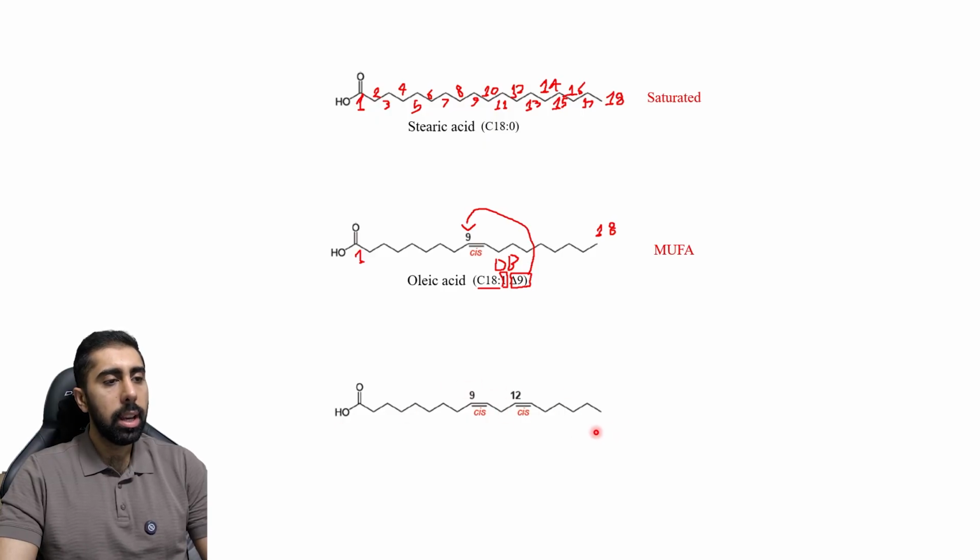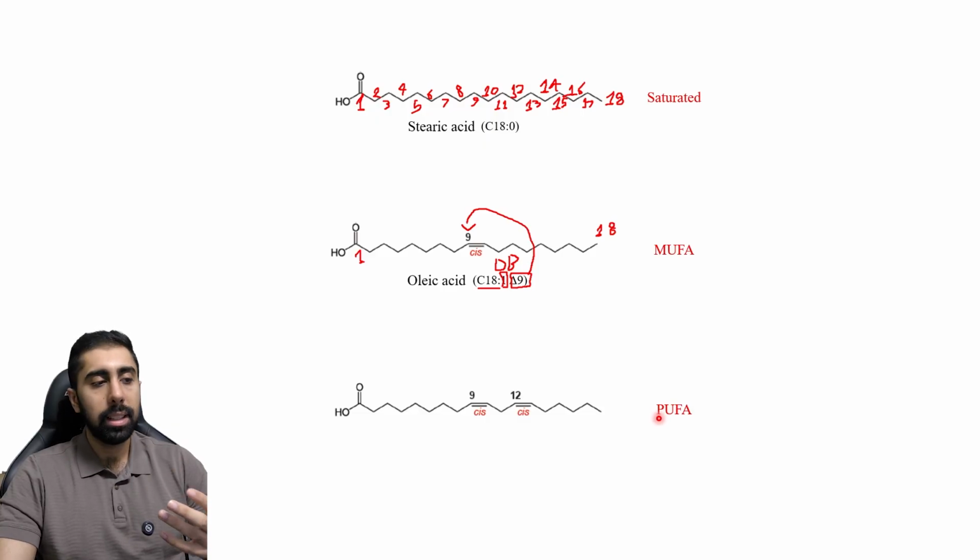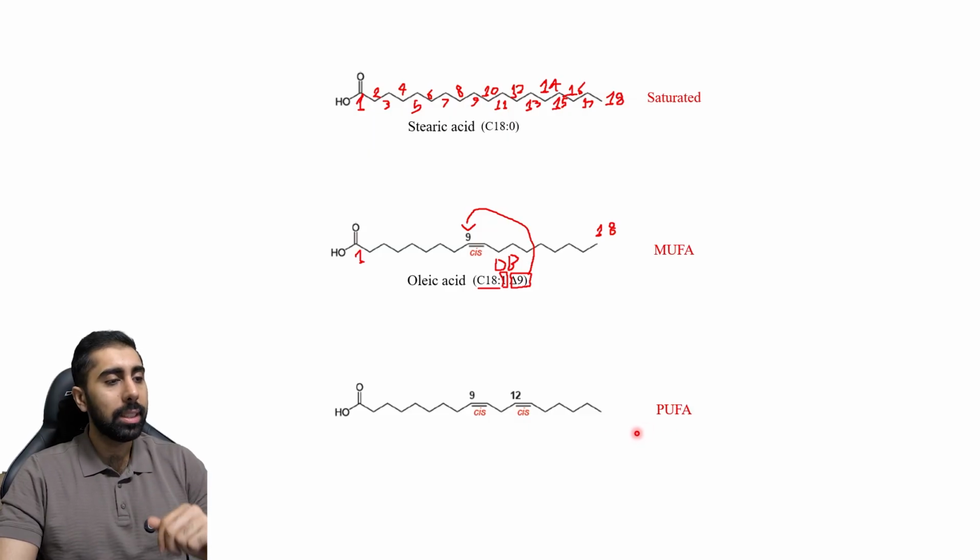Now let's move to the final fatty acid. This guy here is a polyunsaturated fatty acid. This is an unsaturated fatty acid because it is not saturated with hydrogen and it has double bond groups. It is not mono, it is polyunsaturated because it has more than one double bond group. In this case, we have two double bond groups, so we call this polyunsaturated fatty acid. If we even have three double bond groups, we also call this polyunsaturated fatty acid.